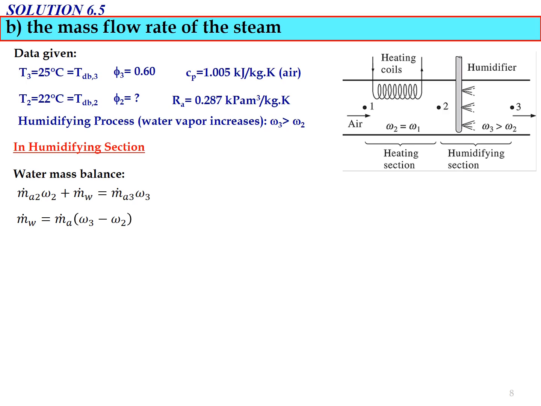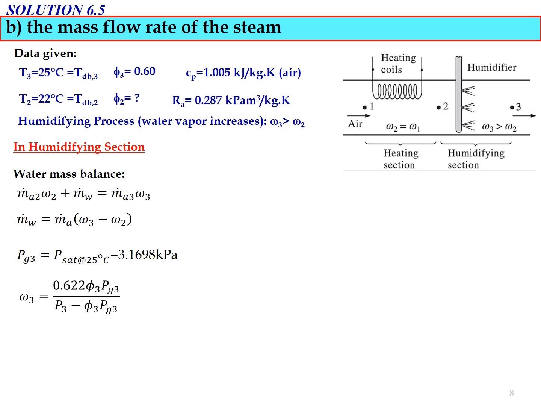So now we have already calculated the value of MA dot and also the value of omega 2. The remaining term that we need to determine is omega 3. For omega 3 we need to determine Pg3, where Pg3 equals P saturated at 25 degrees Celsius, which we can determine using the saturated water table based on temperature. At 25 degrees Celsius, the P saturated value is 3.1698 kilopascal.